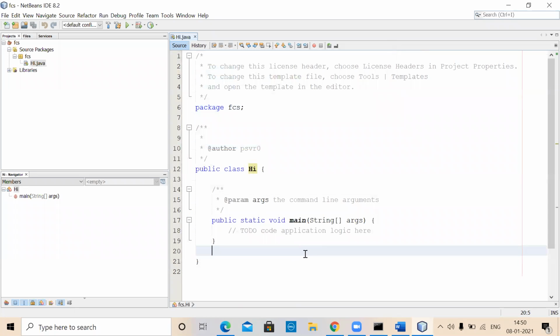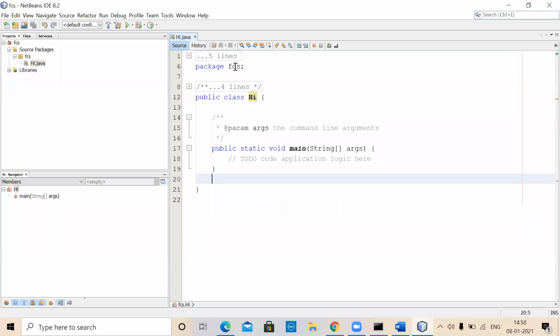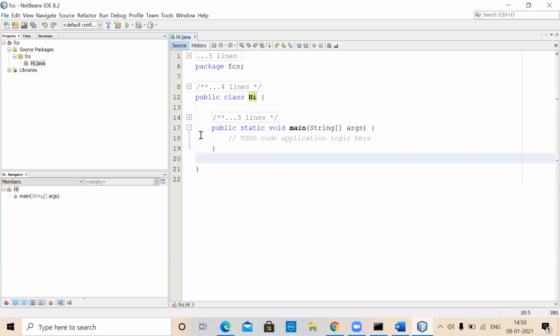Now it's going a little bit better compared to the previous one. Thank you for your suggestion here. These are all unwanted things that normally get automatically added when you use this kind of IDE, whereas you don't require all these things in the startup programs. Anyhow, this is a hi, like you want to simply display a hi.